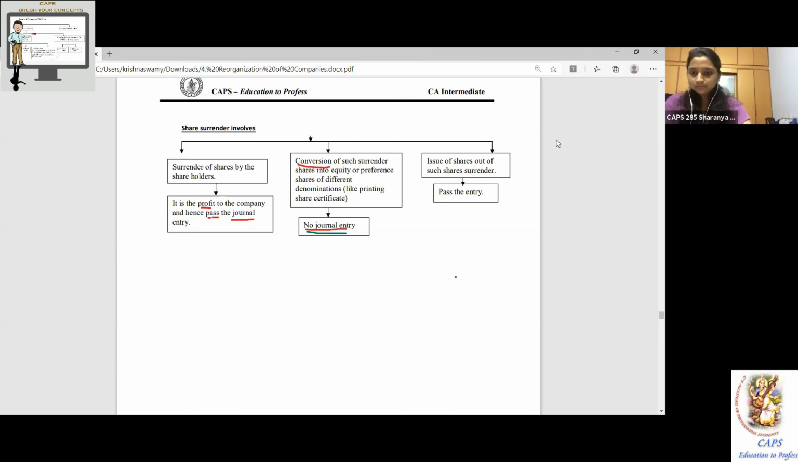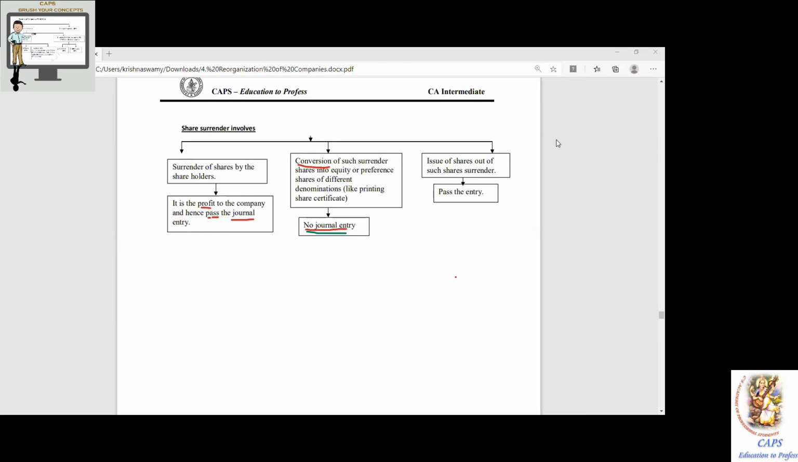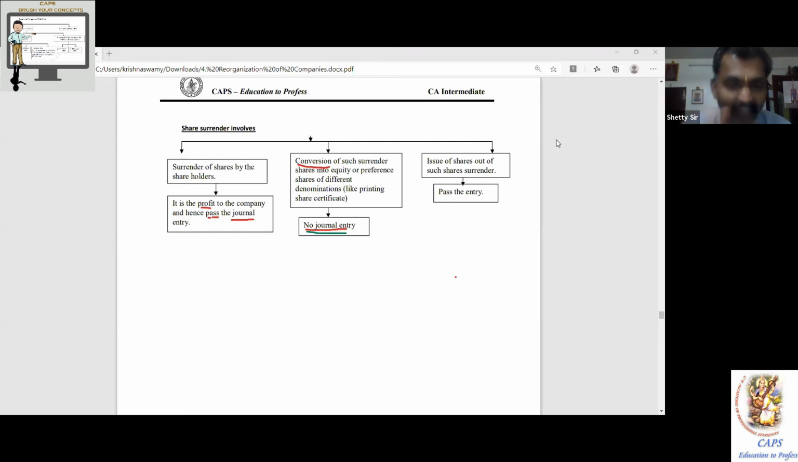What is the entry? Anyone? If the preference shareholders forgo this preference dividend. Okay. No entry, sir. It will not be shown as contingent liability. No entry, because it's an off-balance sheet item. The question of cancelling something comes into the picture only if it already exists.